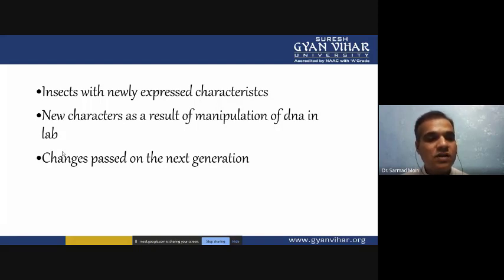Then you have to see whether the insect variety or insect cells can pass those transformed genes from one generation to another generation. So the gene transfer should be possible when the transgene is successfully integrated into the genome. If it is not integrated into the genome, then it will automatically be unsuccessful.